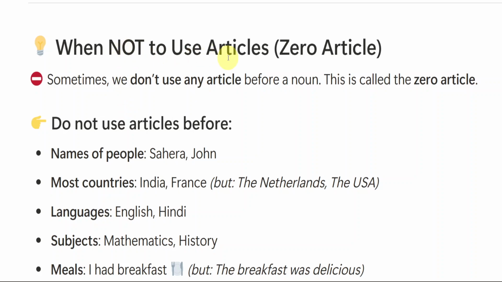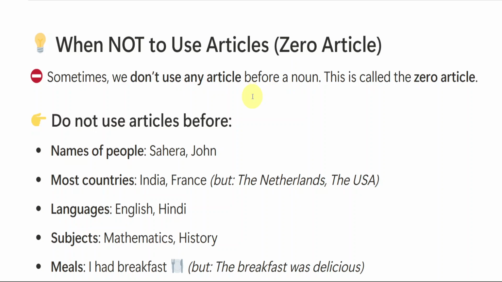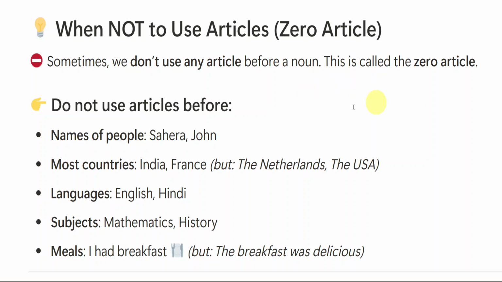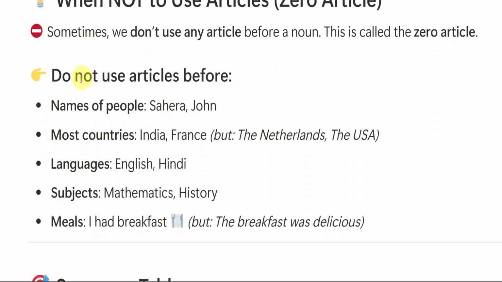Okay, when not to use articles, like zero articles: when there is no need of using articles like a, an, or the. This is called the zero article. So we don't use articles before names of people, like Sahera, John, Arman, Tanveer.